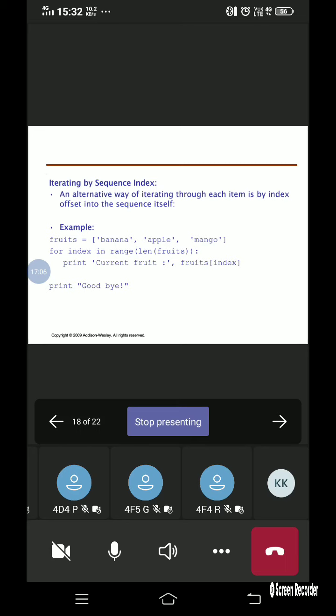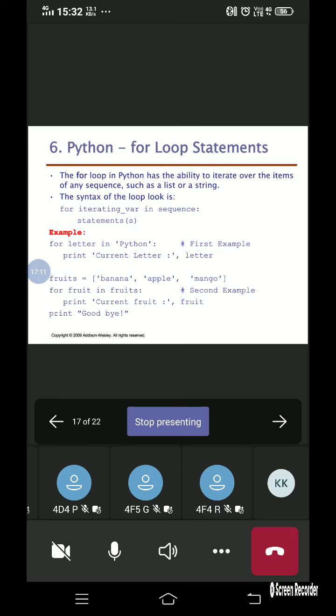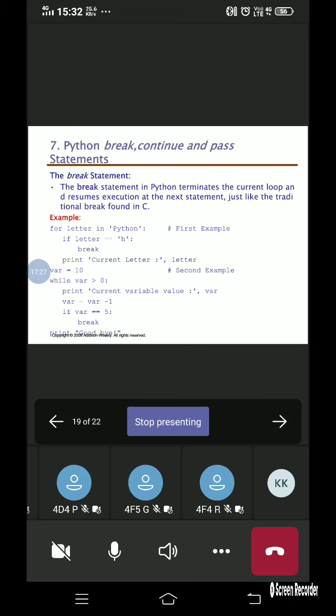Now you clearly understood what the for loop is, how the for loop is specified, and how we can go for iterating by the sequence index. Next we will be looking into the break statement. In today's class this will be the last topic, that is, we will have a discussion regarding the break statement.